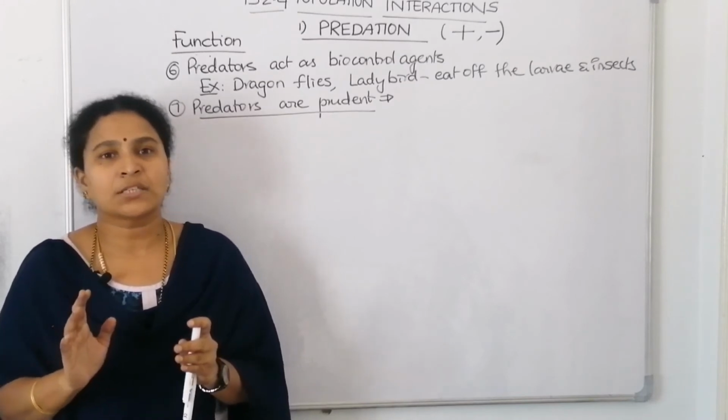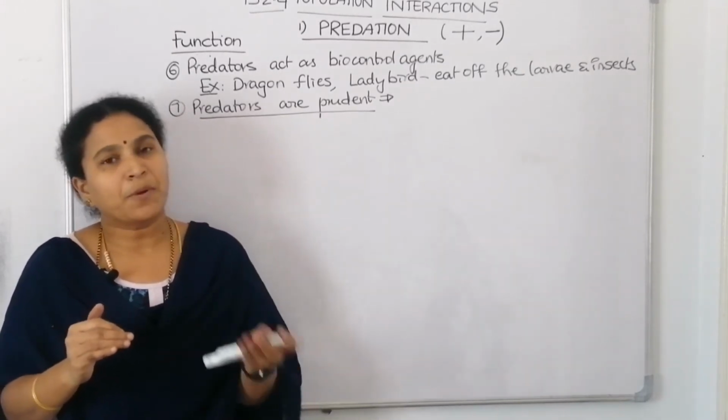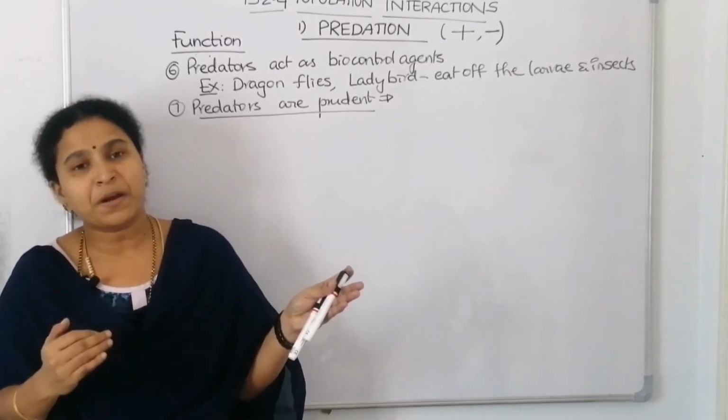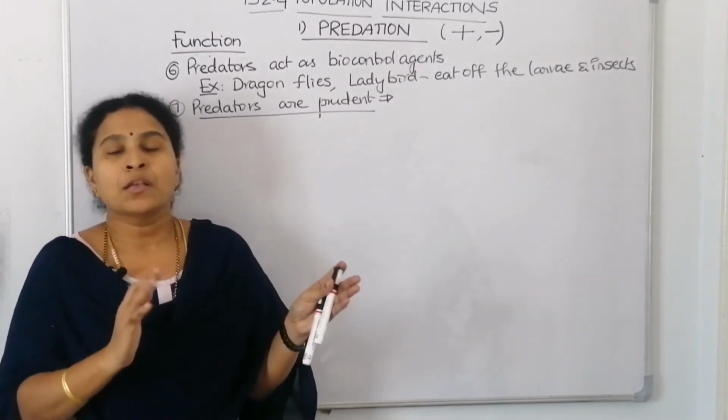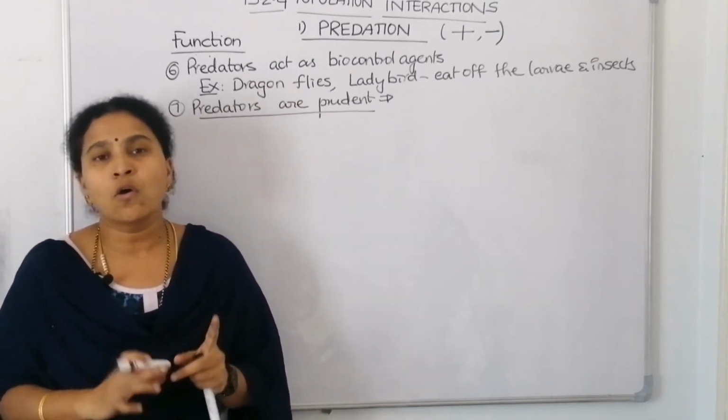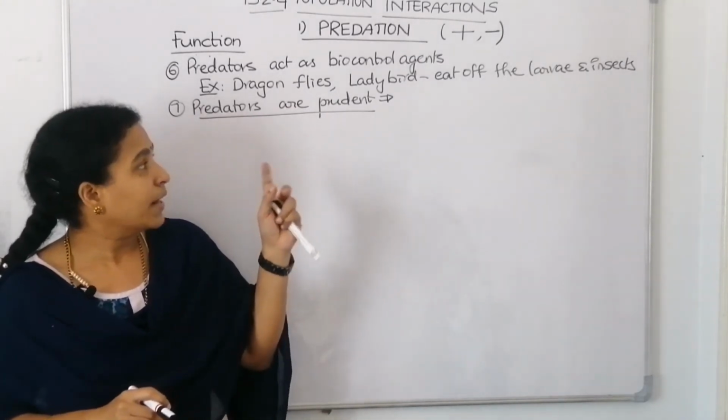It gets exhausted, so the prey population became extinct. Because this predator wants to eat only this animal, at one point of time it will also die because of hunger. So that's why they know how much to eat. That's called predators are prudent.